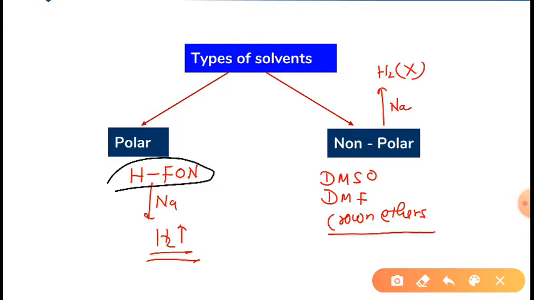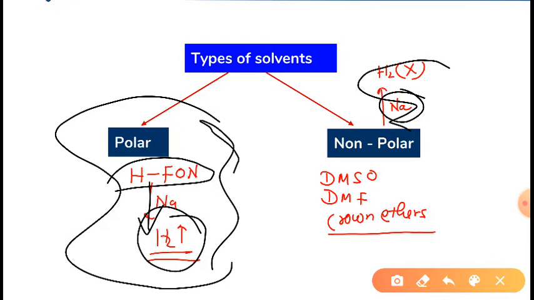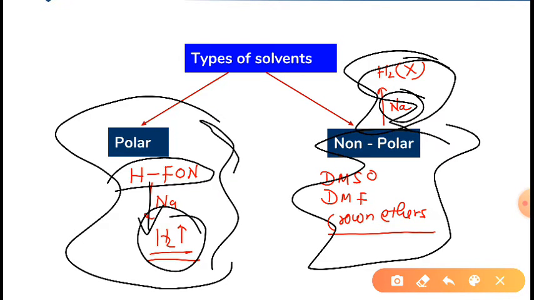If we give sodium to that solvent and hydrogen comes out, then that type of solvent is called polar protic solvent. And the solvent in which, when we give sodium, hydrogen gas does not come out, is called polar aprotic solvent.